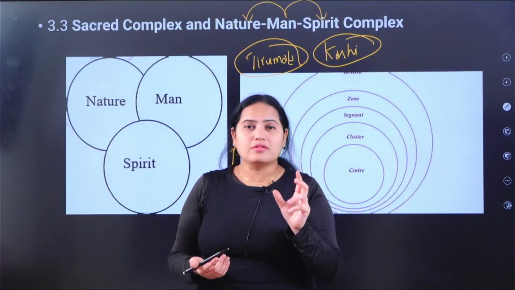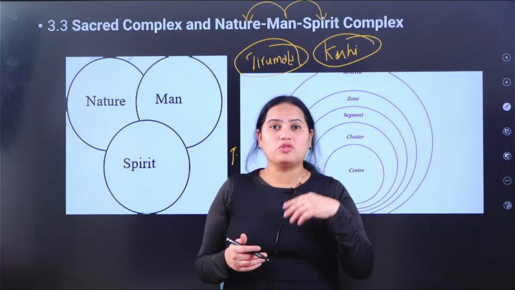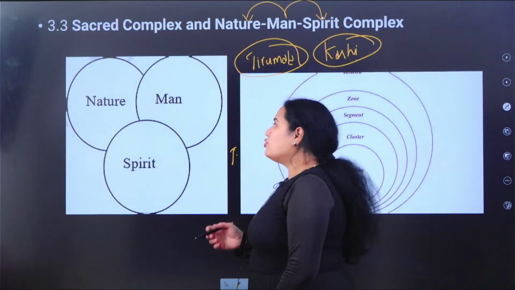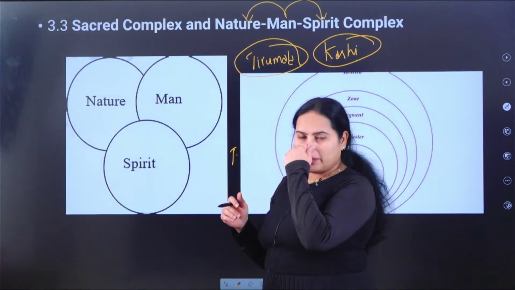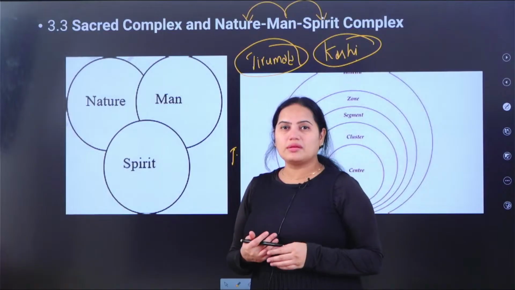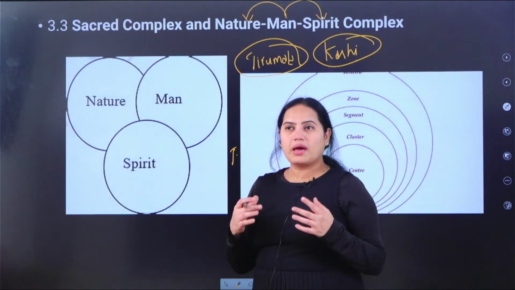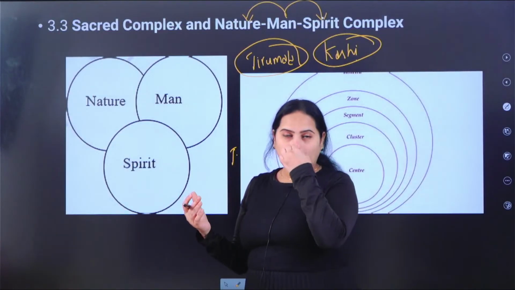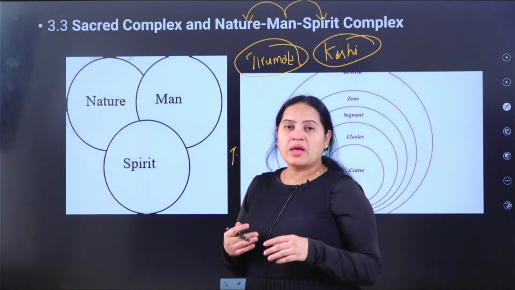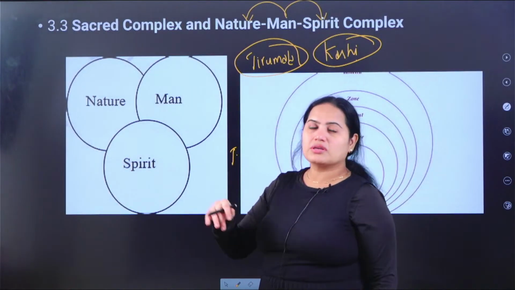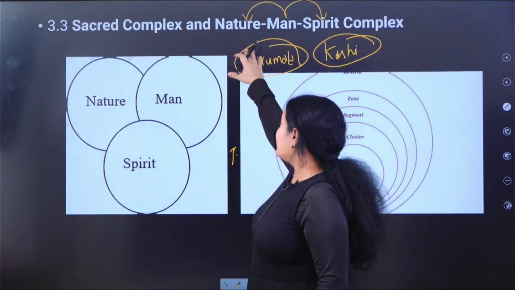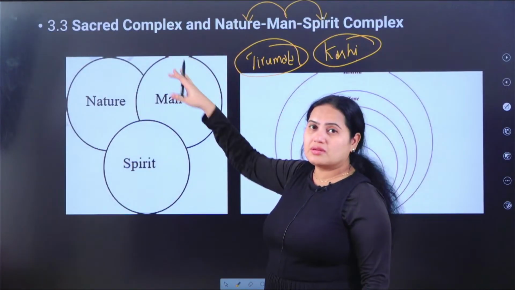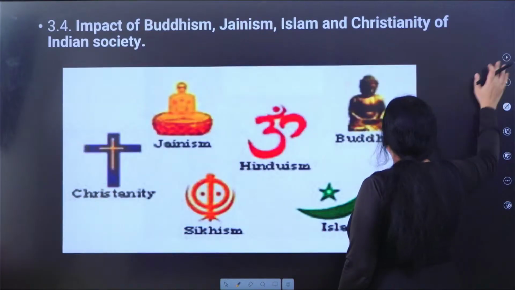Who has possessed him? He is possessed by the soul. The majority of tribes believe in these animistic religions. Man's dependence on the soul, how he is taking care of nature, how he is heavily reliant on nature, and how he fears nature, all these things are discussed in the nature, man, spirit complex.